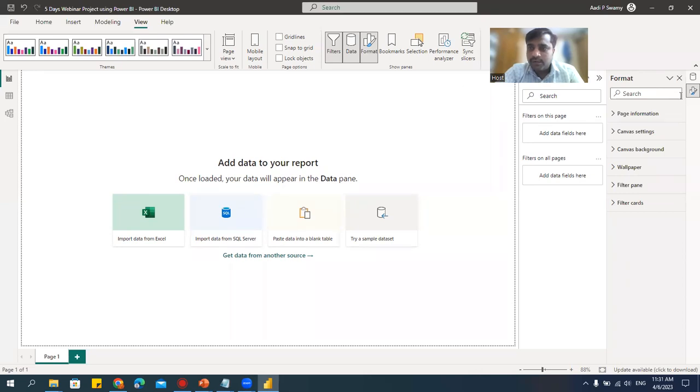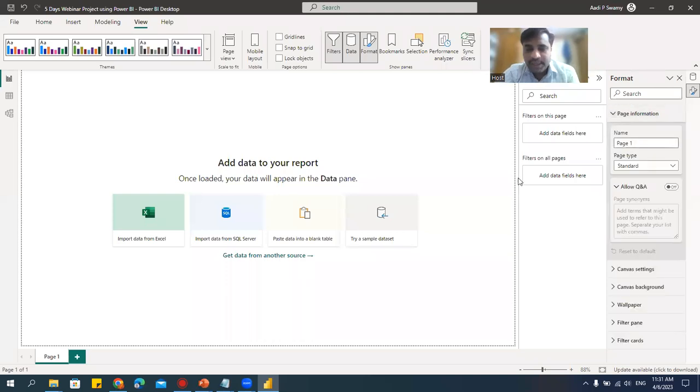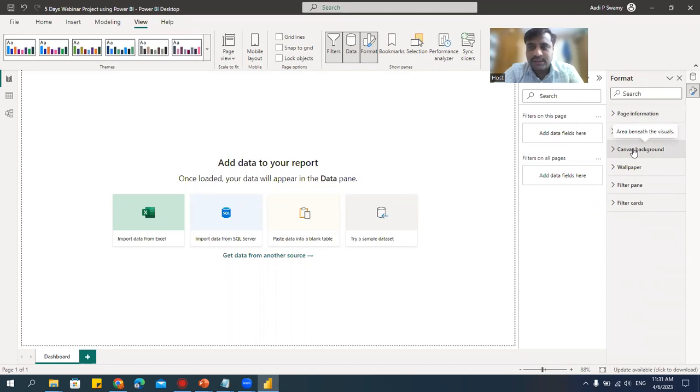All right, now I'll go here. Here I have this page information. Page information is nothing but the page details, say page 1, page 2, page 3. Now if I want to name this, I'll say dashboard. I named it as dashboard. Here I have standard, tooltip and drill through. Forget about these things. Let it be standard because we are creating the reports here. Right, now the page information is done.